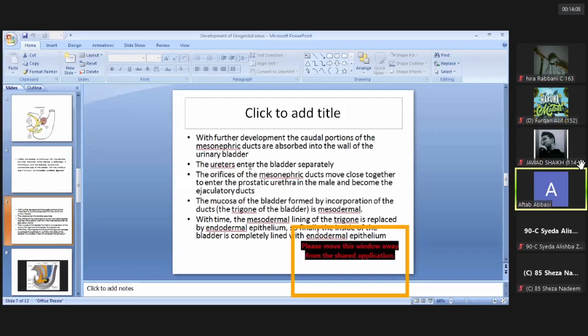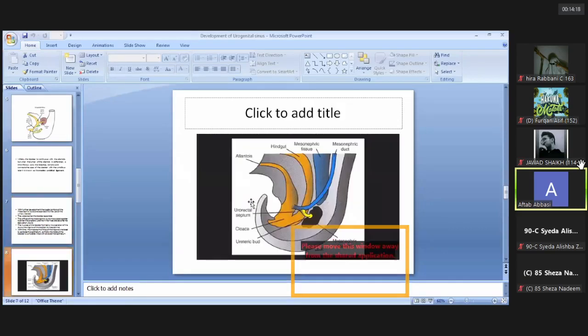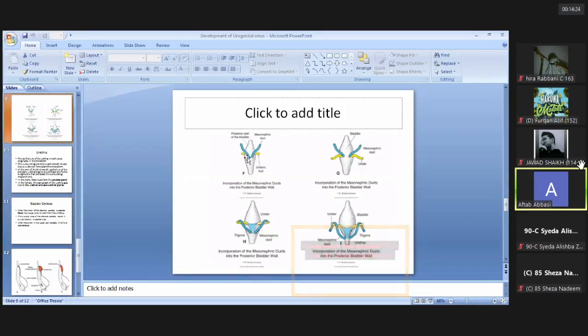Another structure, the orifices of the mesonephric ducts. The openings of the mesonephric ducts move closer to each other and enter into the prostatic part of the male urethra and become the ejaculatory duct. Now see in this figure, on the posterior aspect, there is an opening of the mesonephric ducts. These yellow colored structures show the ureteric bud that will form the ureter. So there are openings of the ureters. Along with that, the openings of the mesonephric ducts will open into the prostatic part of the urethra and will form the ejaculatory ducts.